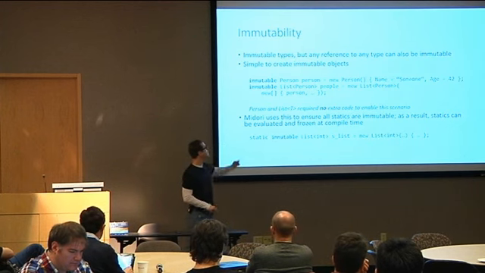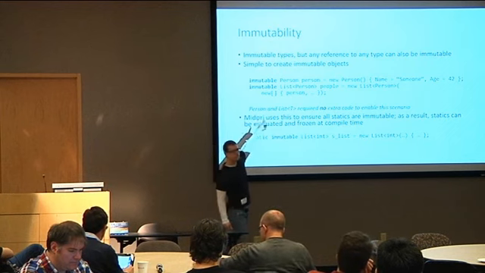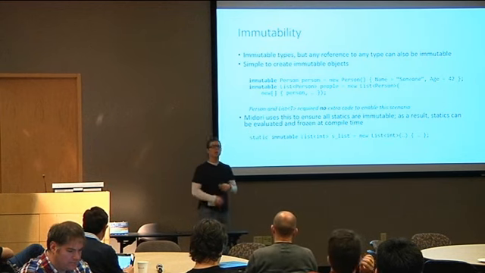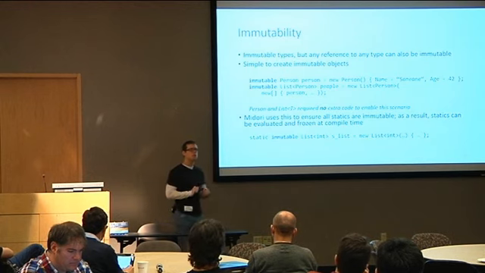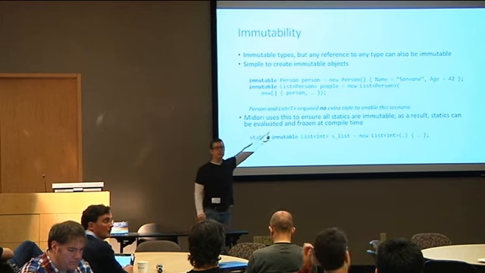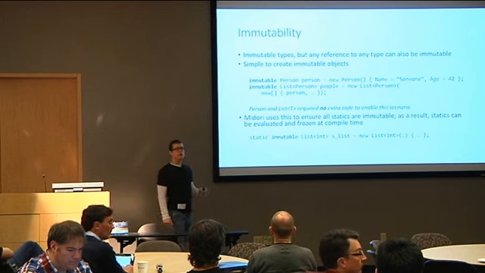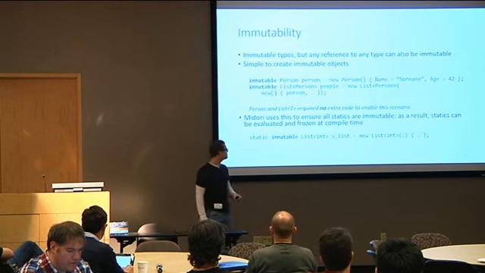And this is not just limited to simple things. It flows all the way through our type system. We can even do complex collection initializer code. We can look at arbitrary method calls. And as long as the only thing going in is immutable, we can take the thing out of it and make it immutable too. And I want to emphasize, person and list of T, we didn't do anything to these types to make them work here. It just flows naturally from the type system and the restrictions we have.